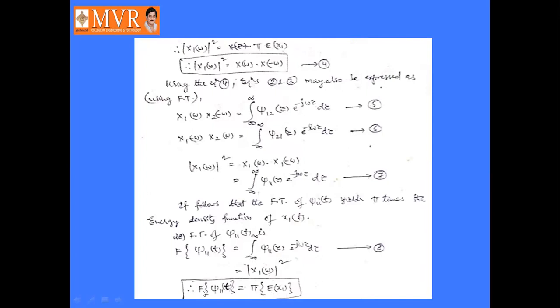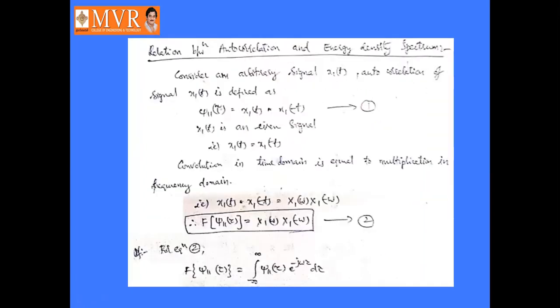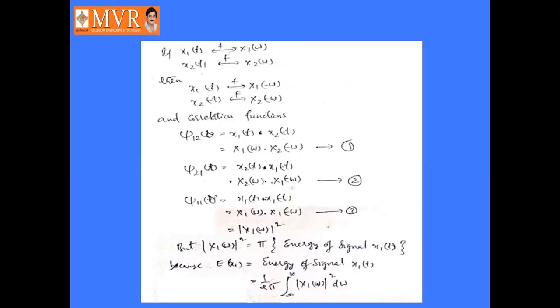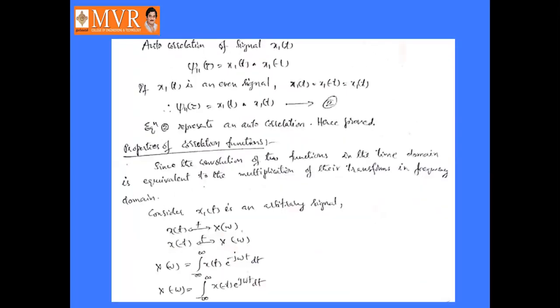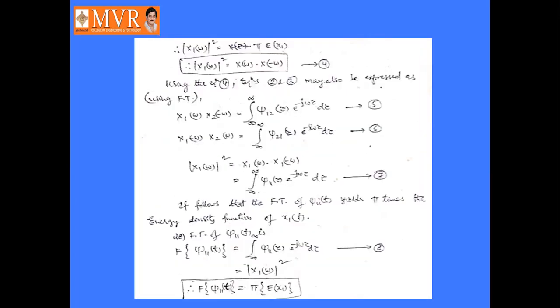So the Fourier transform of the autocorrelation function J11(t) is equal to π into E of x1, the energy of the signal x1(t). Okay, that is nothing but the properties of correlation functions.